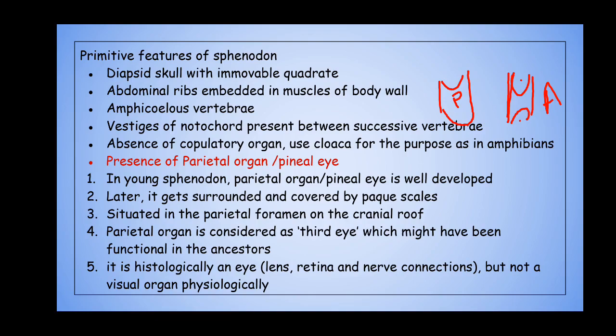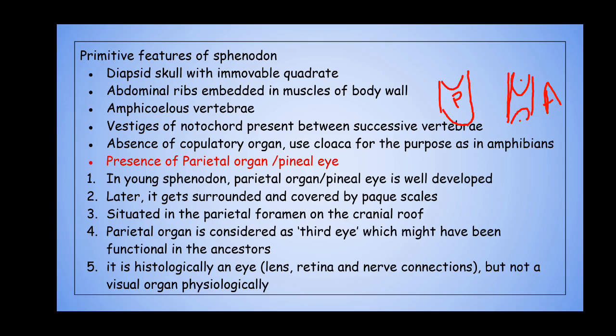The presence of the parietal organ or pineal gland is another important feature seen in Sphenodon. In young Sphenodon, the parietal organ or pineal eye is well developed. You can see it clearly in a young one. But later, when it gets older, being vestigial, it becomes surrounded and usually covered by opaque scales. In an adult, you cannot see it clearly, but on close observation you can find this parietal organ. In young ones, it is most prominently seen.